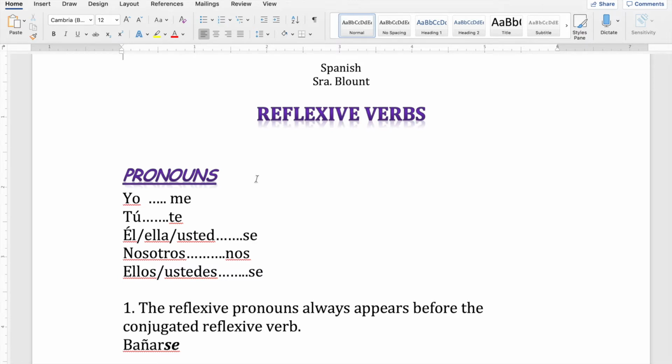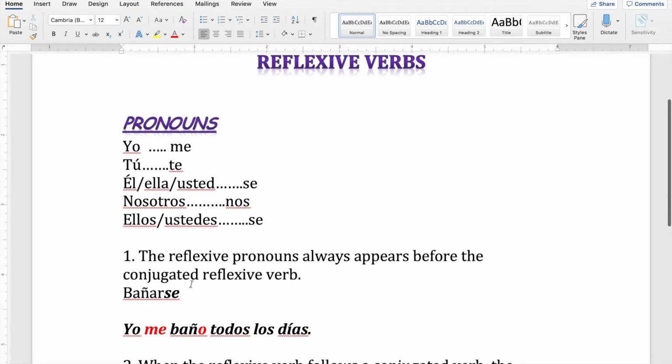Again, all the stuff you do to yourself or all the stuff other people do to themselves. Every time you use a reflexive verb, you have to use these pronouns. Me, te, se, nos, and se. Okay? Yo, me, tú, te. Él, ella, usted, se. Nosotros, nos. Ellos or ustedes, se.